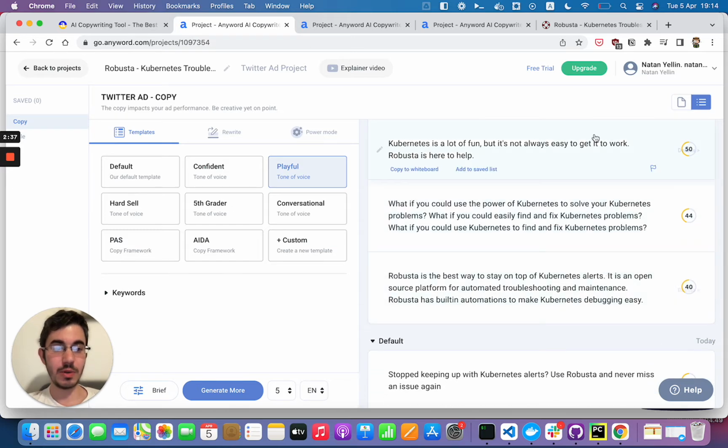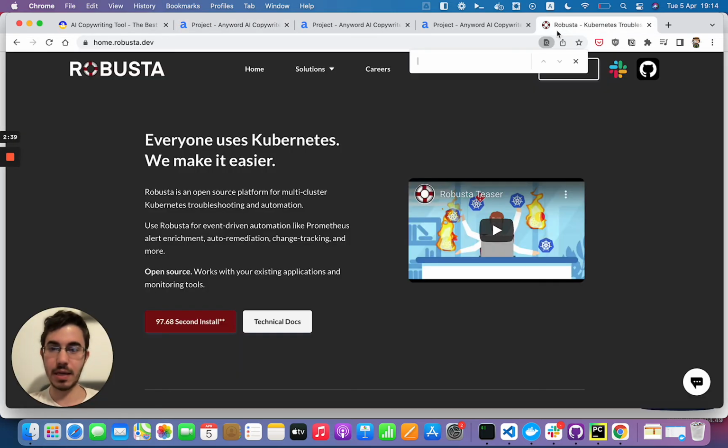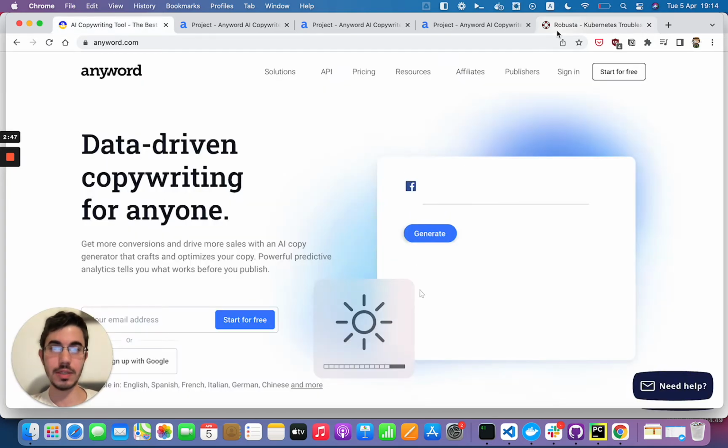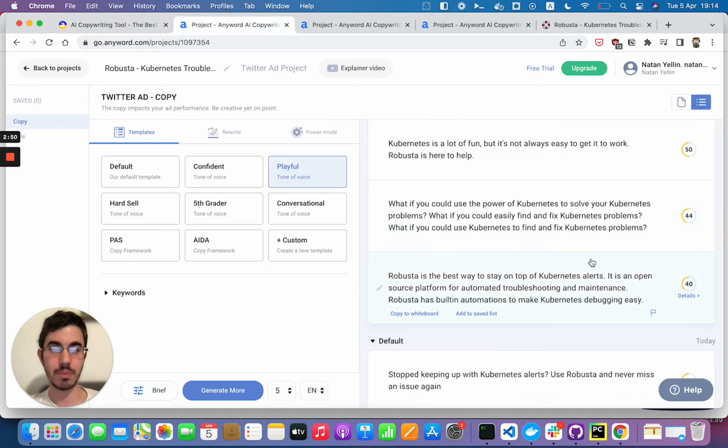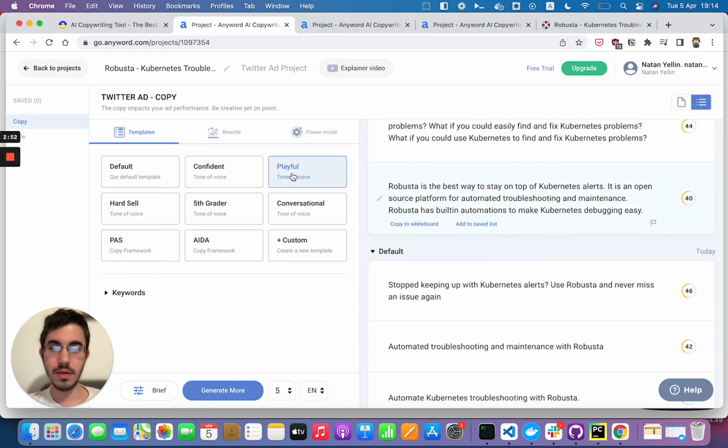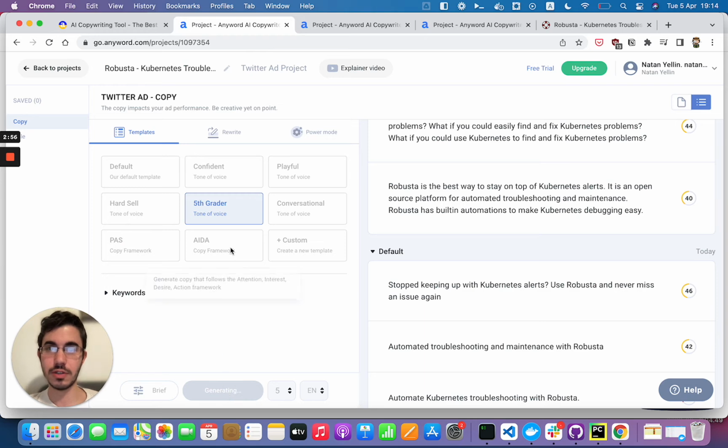Robusta is the best way to stay on top of Kubernetes alerts. I feel like that's copied again. Robusta is the... No, that's not. Best. Why? I don't know. Okay, I don't see the exact text here, but it is something that I feel like I would have written somewhere. Okay, let's create something to explain to a 5th grader.